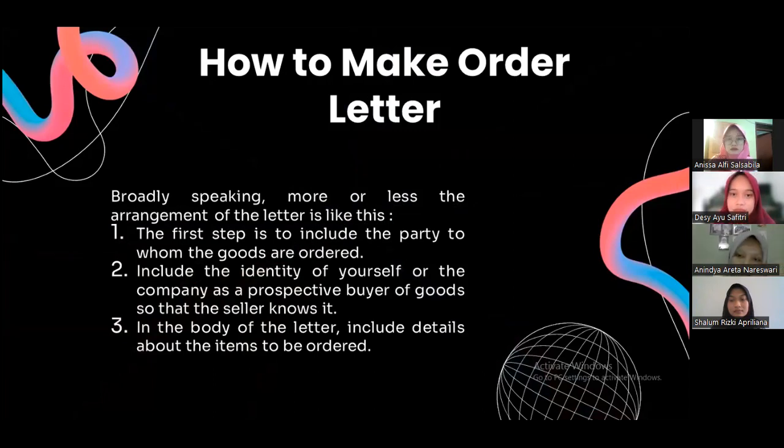Okay, the next material is about how to make an order letter, which will be explained by me. How to make an order letter, broadly speaking, more or less the arrangement of the letter is like this. First, include the party to whom the goods are ordered. Second, include the identity of yourself or the company as a prospective buyer of the goods so that the seller knows it. Third, in the body of the letter, include details about the items to be ordered. Next slide.